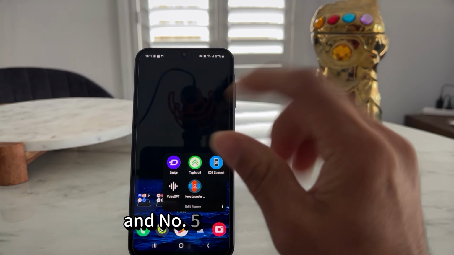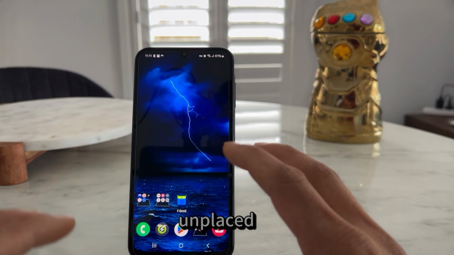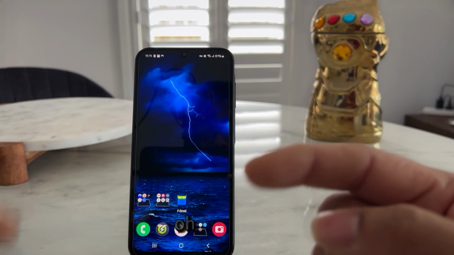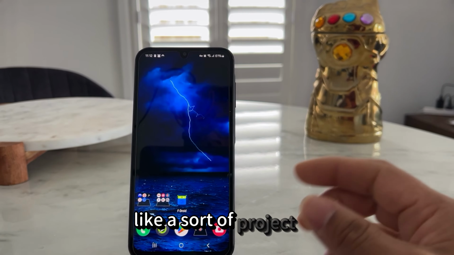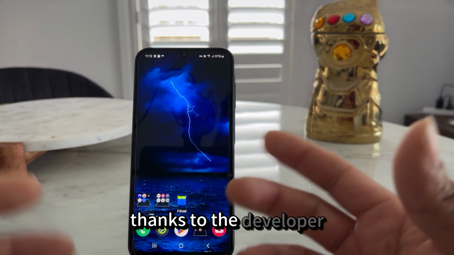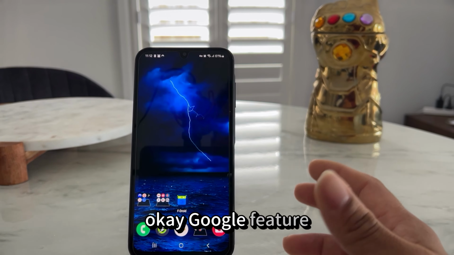And number 5 is Voice GPT. You would not be able to get this on the Play Store. The only way you can get it is through the link in the description below, so you can go check it out. It is a GitHub project, and I'd like to thank the developer who is working in the background to replace the Google feature on your device.